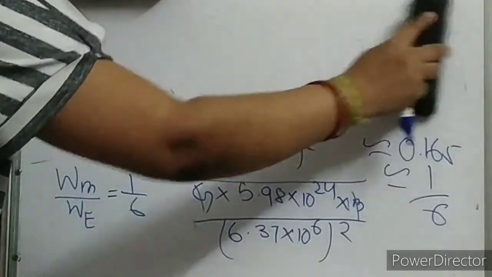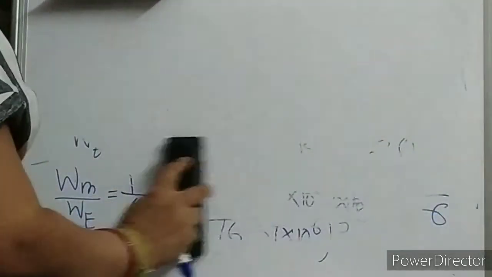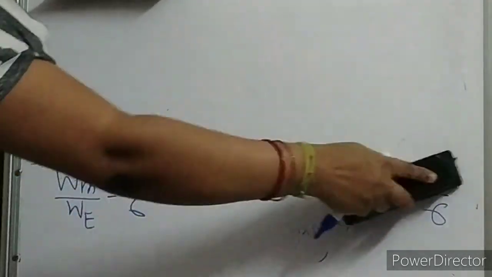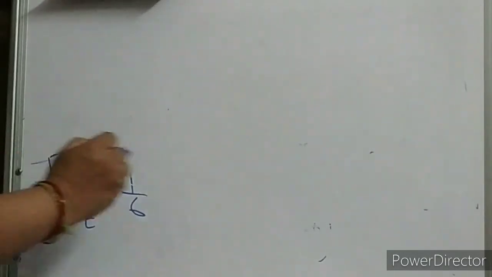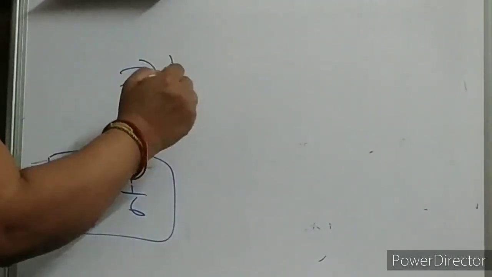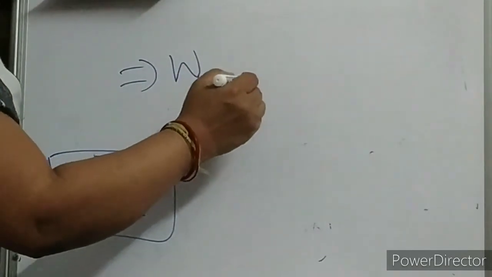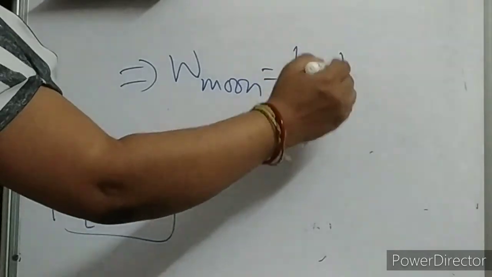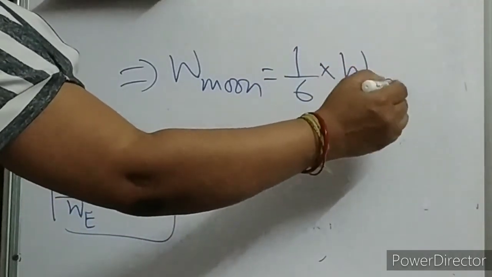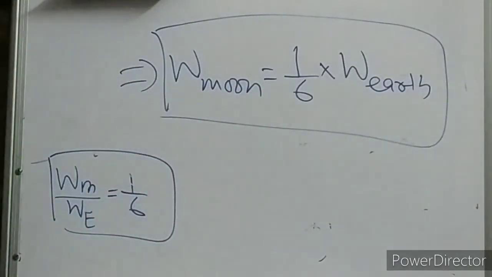Okay. So this is your final expression. We got this. So finally we can tell the weight of the object on the Moon is equal to, cross multiplying, 1 by 6 weight of the object on Earth. Hope I am clear with this.